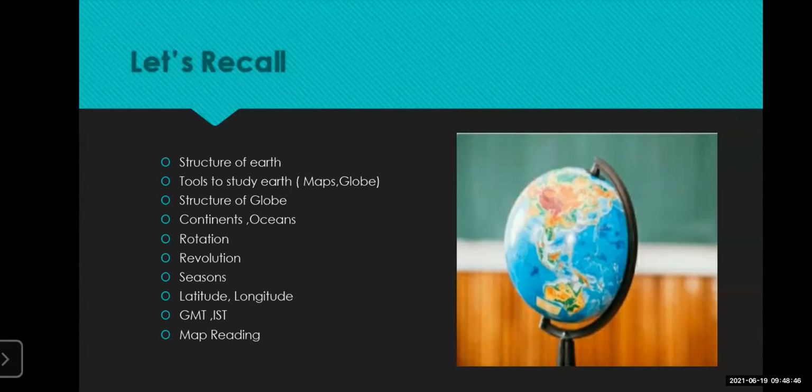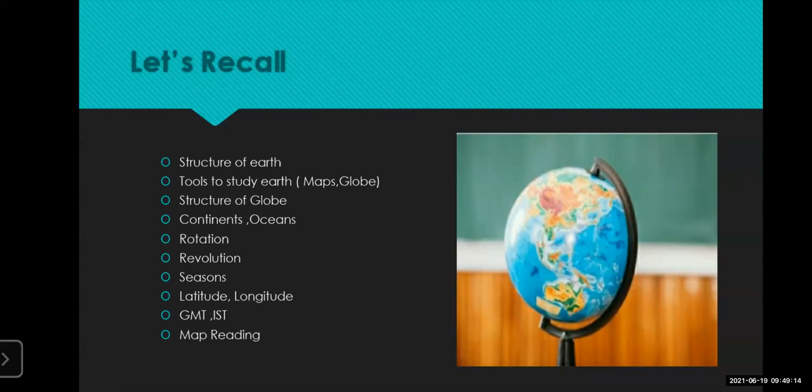Yesterday, we have also seen about the globe, its structure, what things are there to be seen or learned on that globe: the equator at 0 degree, Tropic of Cancer and Tropic of Capricorn, both north and south at 23.5, Arctic Circle, Antarctic Circle, then North Pole, South Pole, then the tropical zone and the temperate zone.